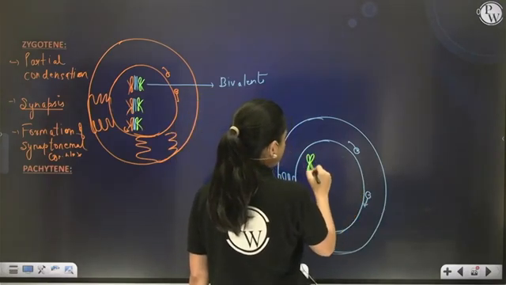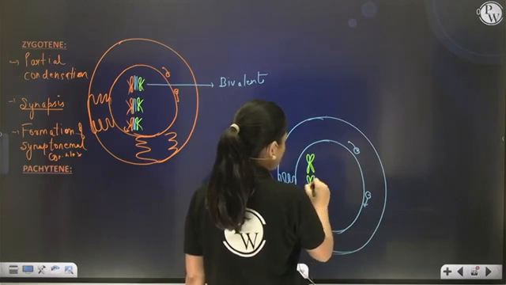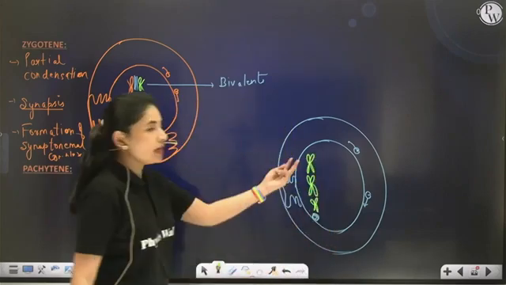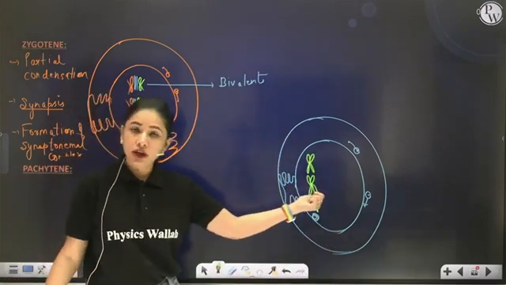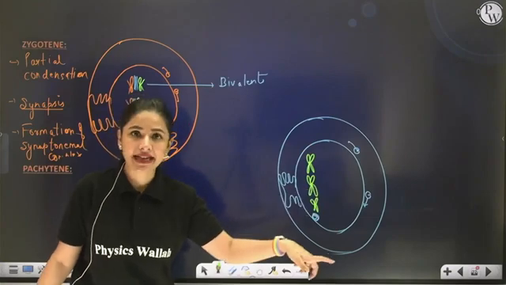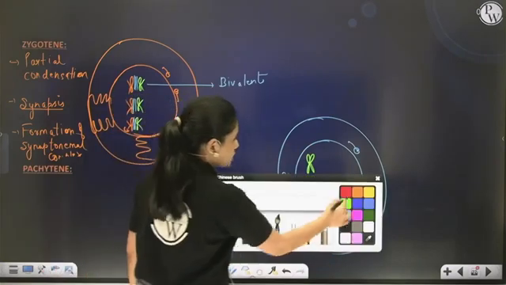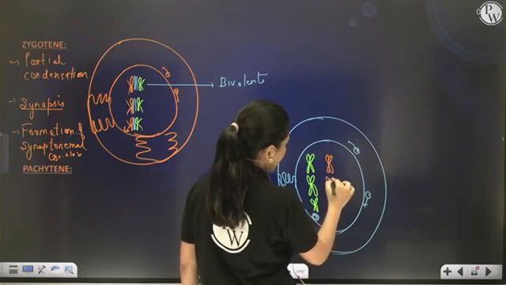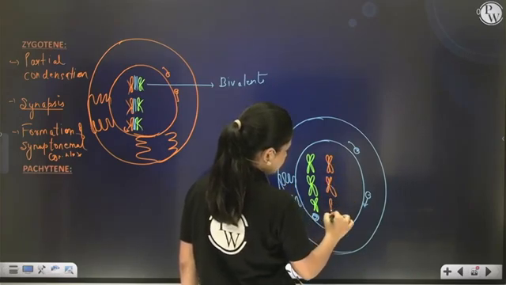Now actually the term chromosome can be used, because initially they were thread-like. But now you can see both the chromatids of the chromatin fiber have got condensed. Right? So the same goes for the orange one also. So all these 23 have also got condensed.